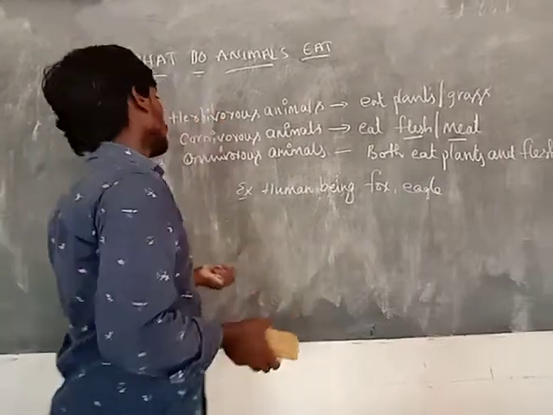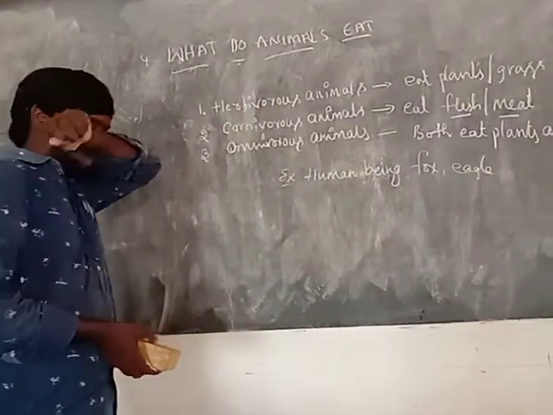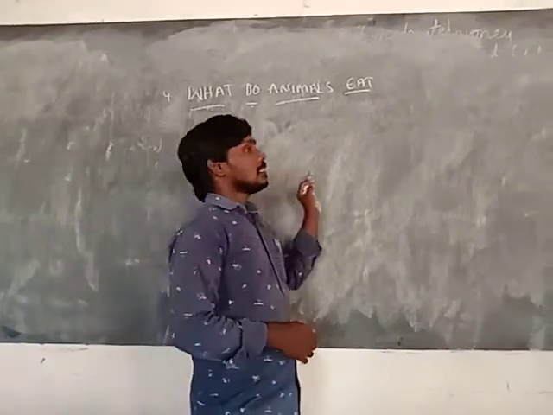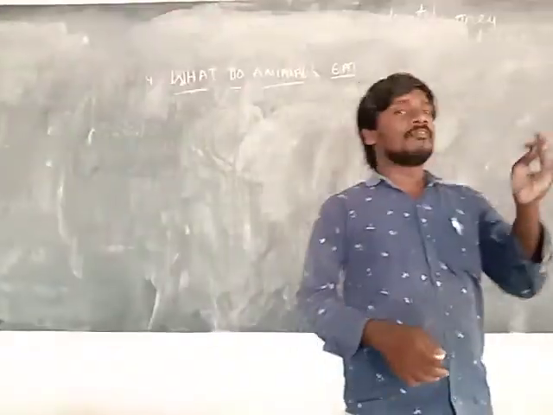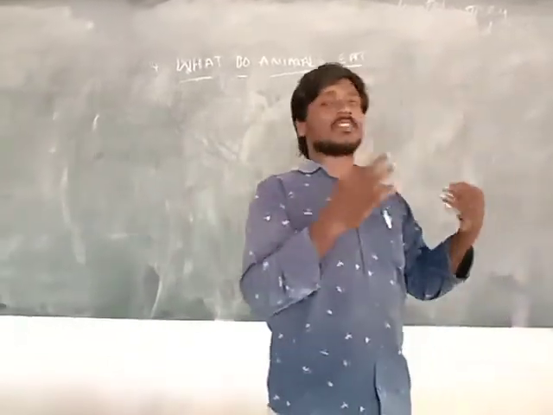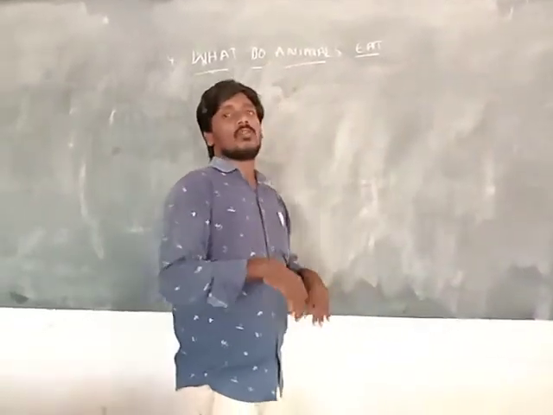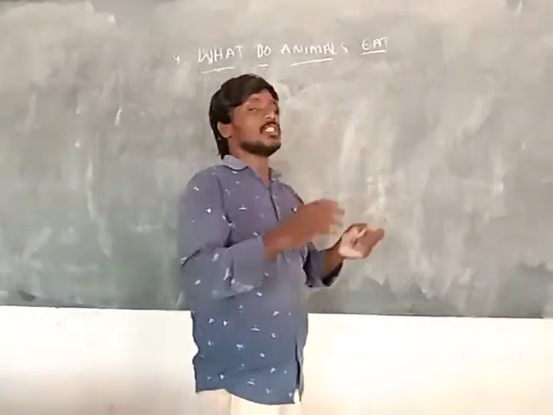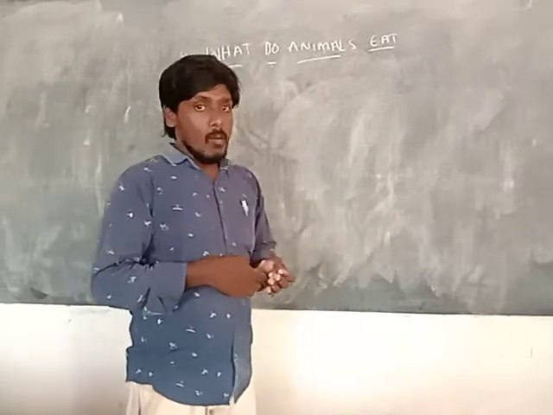So these are mainly three types. Each animal has a different way of taking and eating food material. In our observation of your surroundings, there are so many animals.